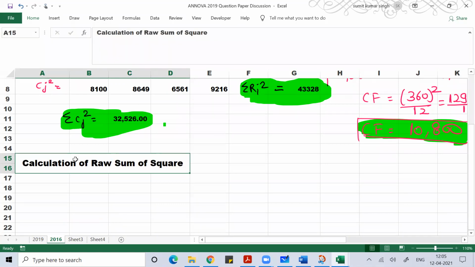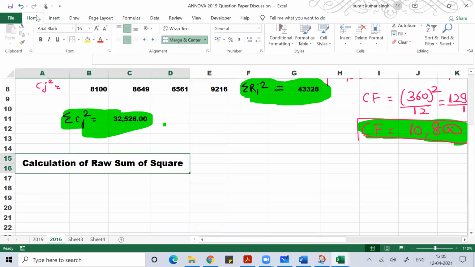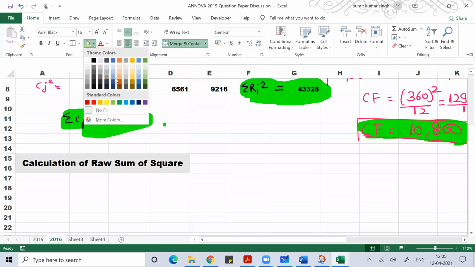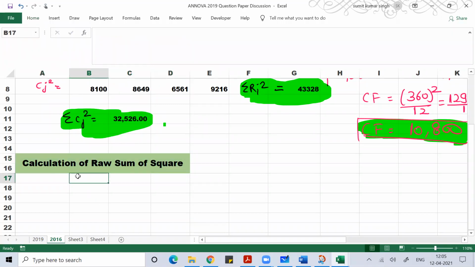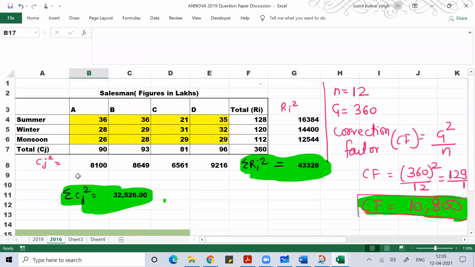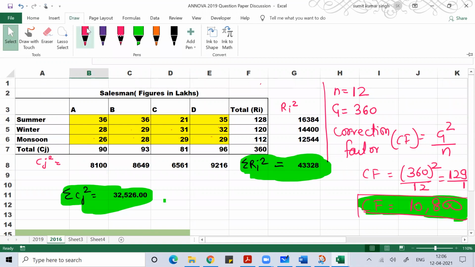So now I'll do the calculation of raw sum of square. What we basically do in raw sum of square is take whatever numbers were given to us, 36, 36, 21, 35, 28, 29, 31, 32, 26, 28, 29, 29, and do the square of each number.